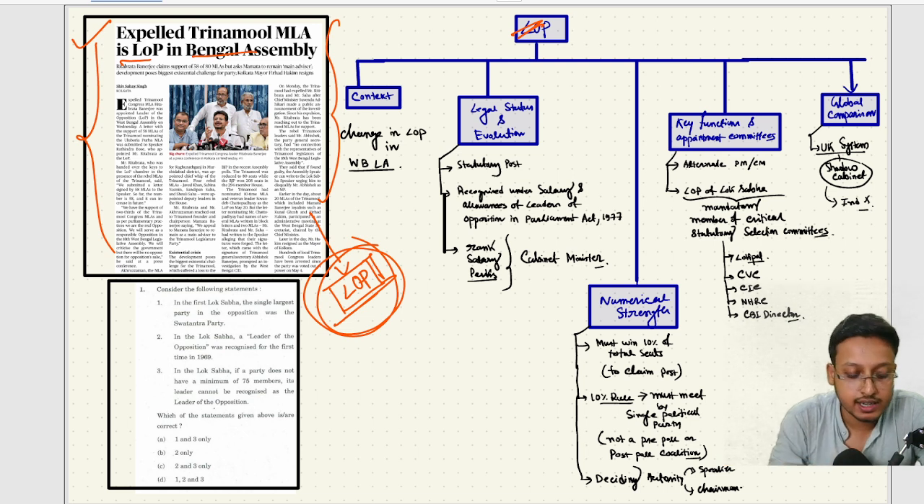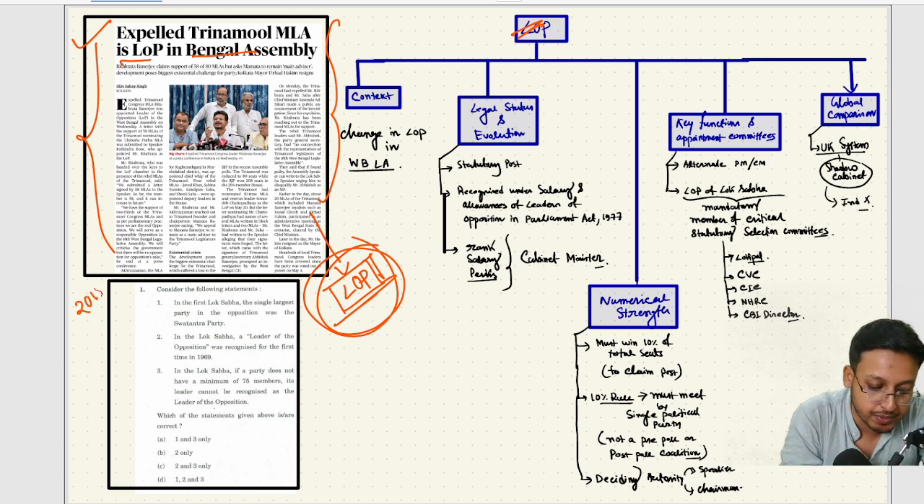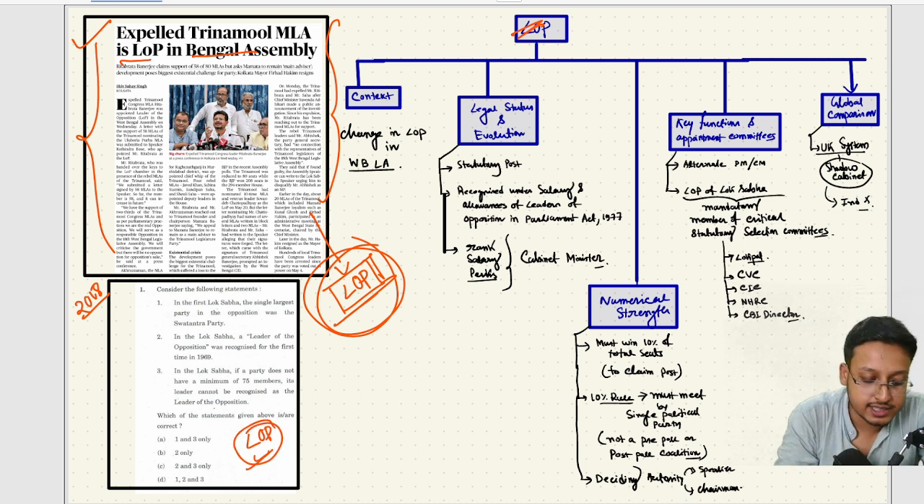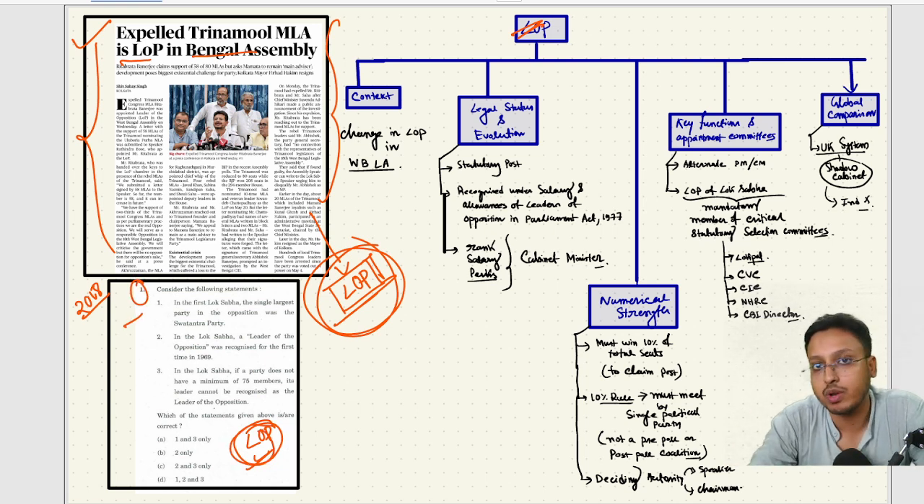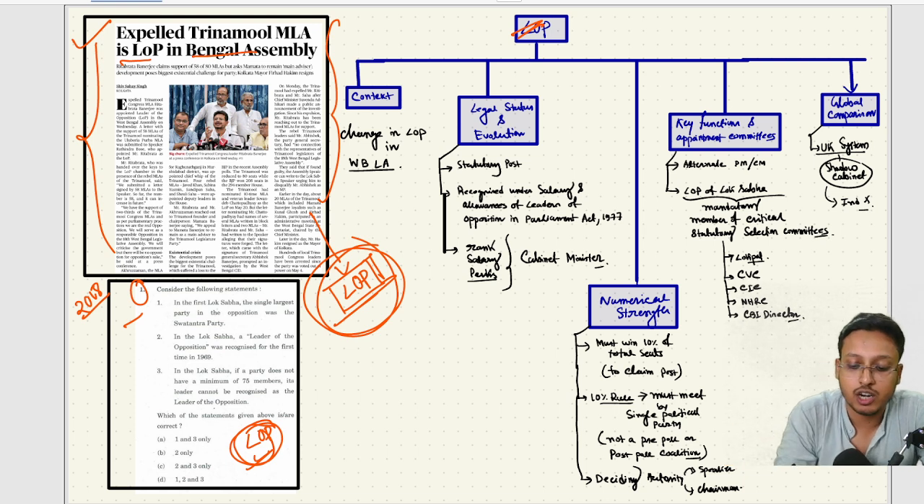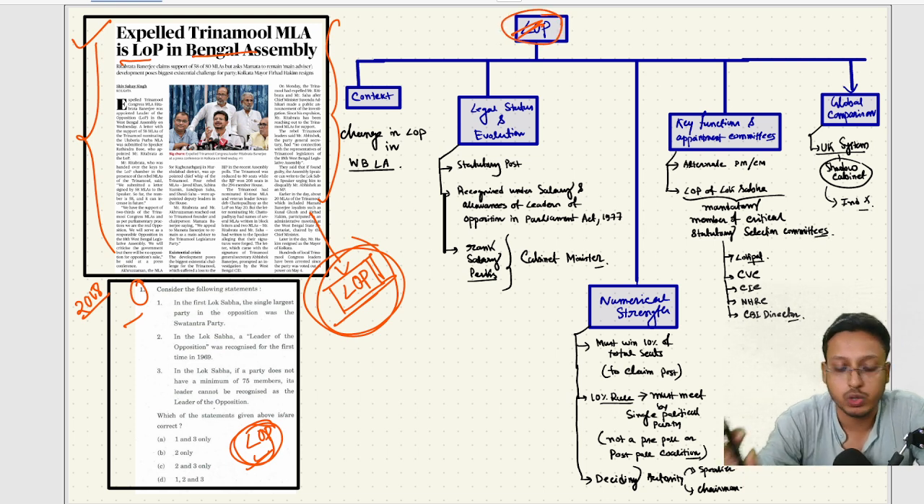And why am I saying that? For that you need to go to the previous year questions. This is a 2018 previous year question. UPSC asked a question on LoP, leader of opposition. In the set, the first question is this leader of opposition. So from there we can infer that yes, leader of opposition is a very important topic for UPSC.